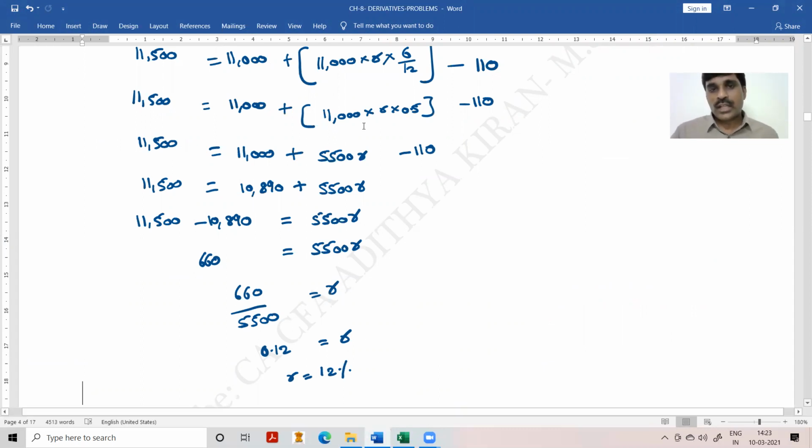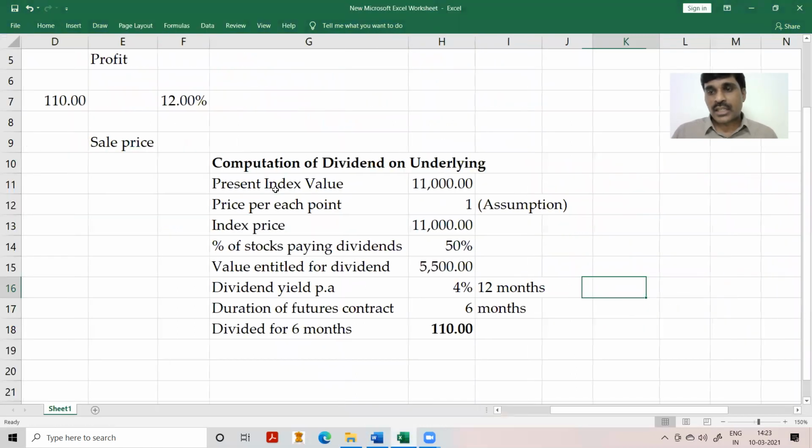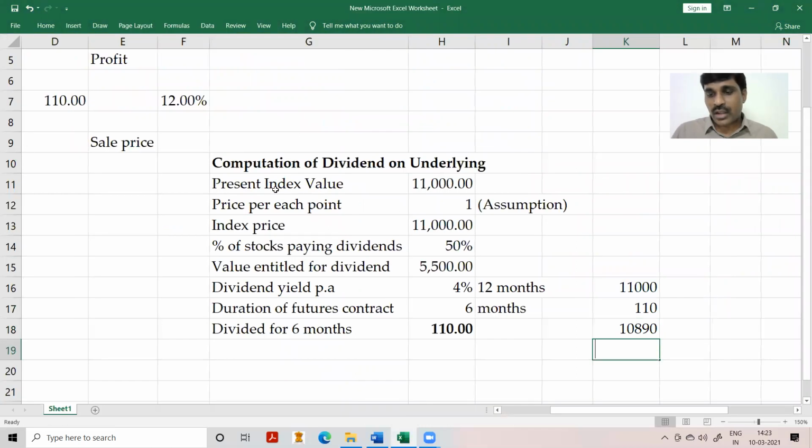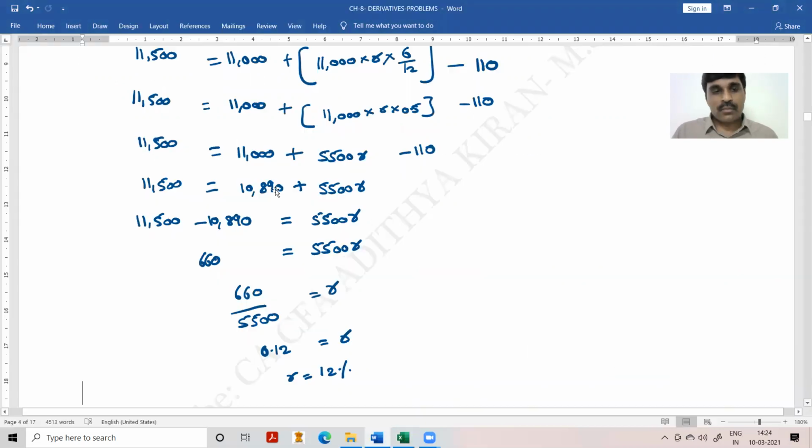Okay, so 11,000 into R into 0.5 minus 110 we have received. 11,000 minus 110, how much? 10,890. Let me check the calculations once again. 11,000 minus 110 is 10,890. So therefore 11,500 minus 10,890 will be 610. Sorry, not 660, it is 610.